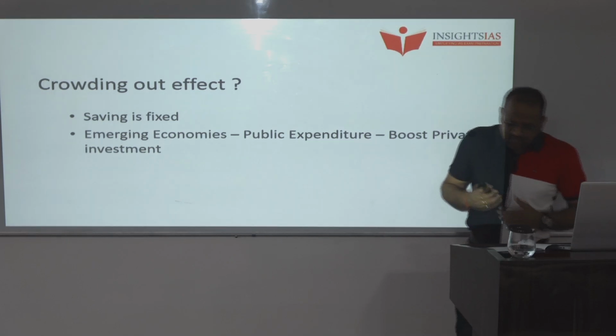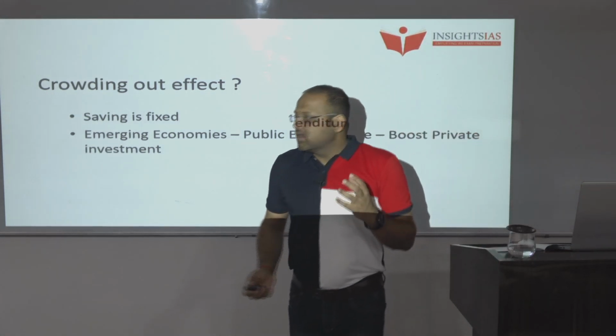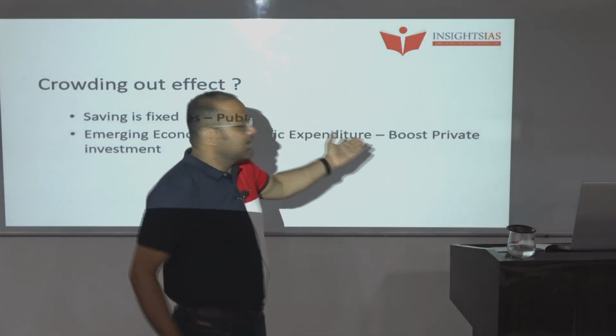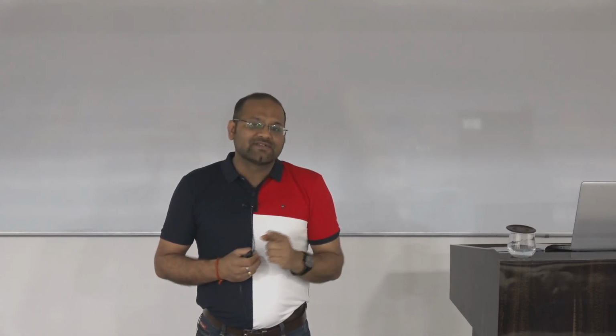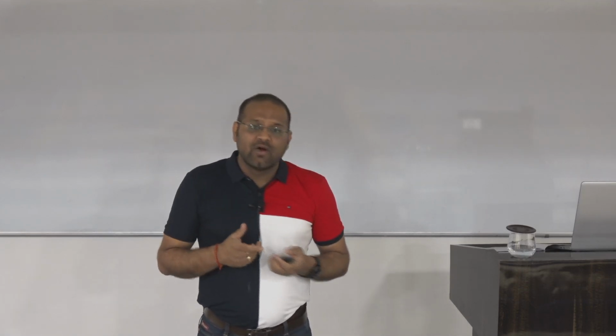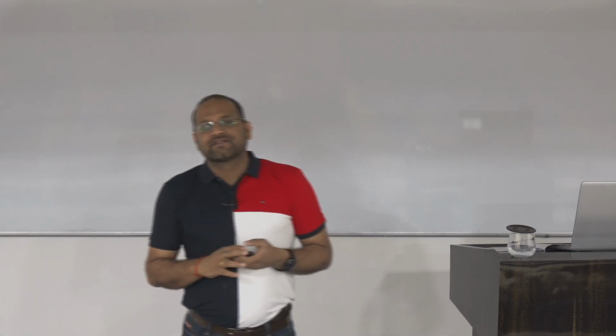Because of this multiplier effect on aggregate demand, private sector investment will get a boost, and that boost will lead to growth in the economy. That's why the Economic Survey is saying for handholding, or expansionary, counter-cyclical fiscal policy during the time of recession. That is the argument.